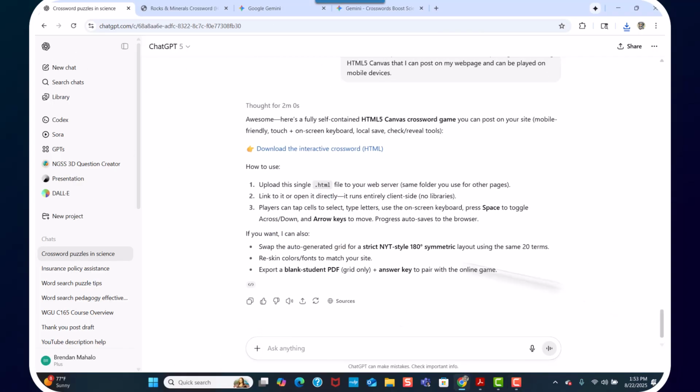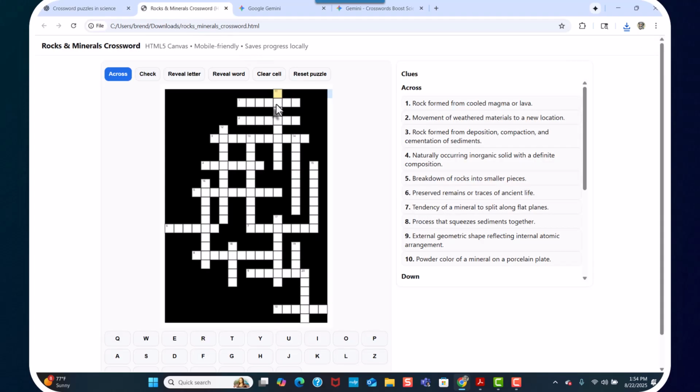All right, so here we go. All I have to do is click on this link. It has all the instructions right here, and here is my game. All right. So, oh, look at this. So this is the ChatGPT one. Already, I could see this is a much better crossword puzzle for what I was looking for. It has reveal letters. Oh, you could see if you need hints, you get rid of that, and you could click on this. So let's go with one across. It says a rock formed from cooled, so that's igneous.